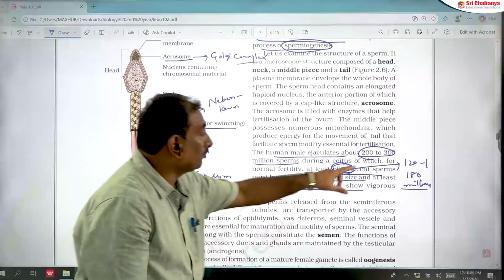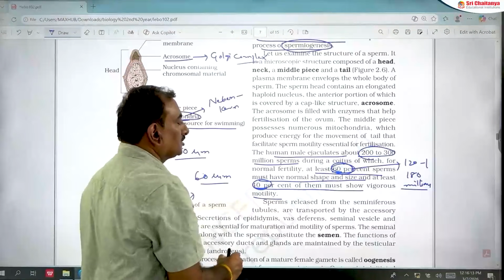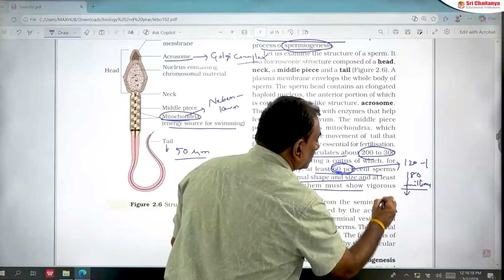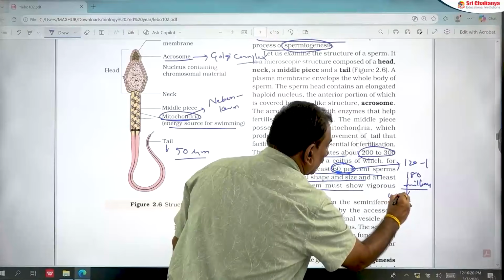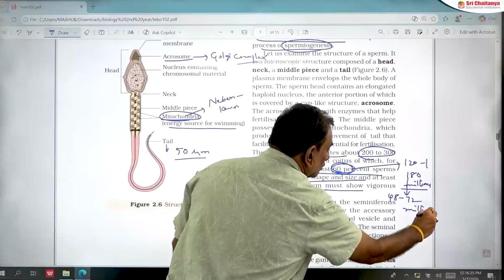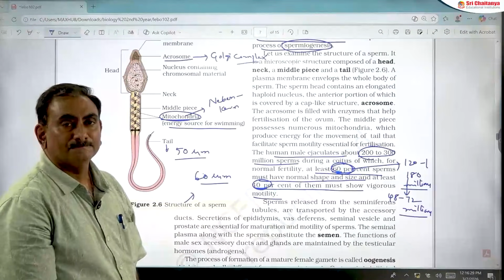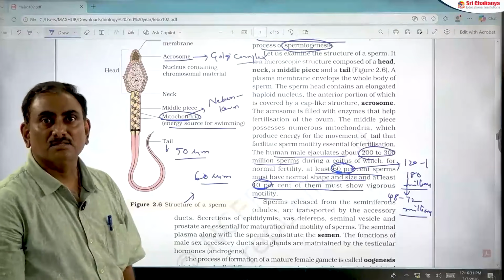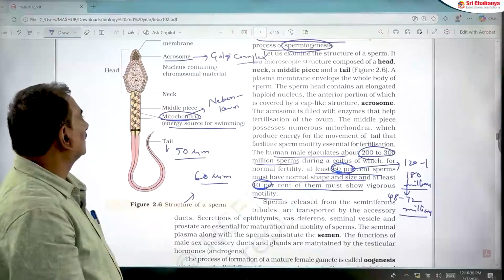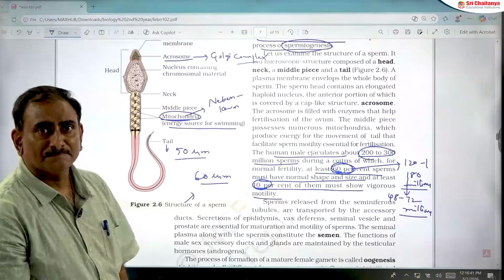And out of 120 to 180 millions, at least 40% must show vigorous motility. So in 120 to 180 millions, 40% means approximately 48 to 72 millions. 48 to 72 millions must show vigorous motility for normal fertility in males. So this point also you should be very careful. So this is regarding structure of sperm, students.